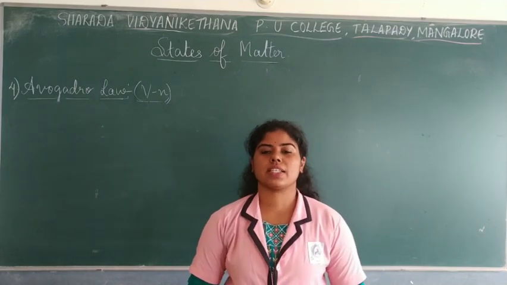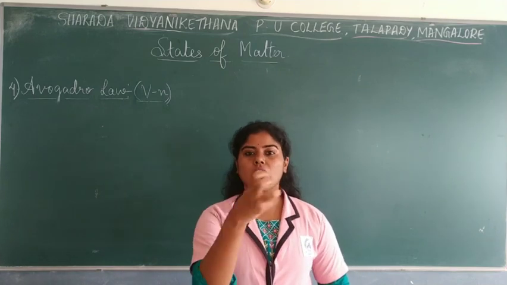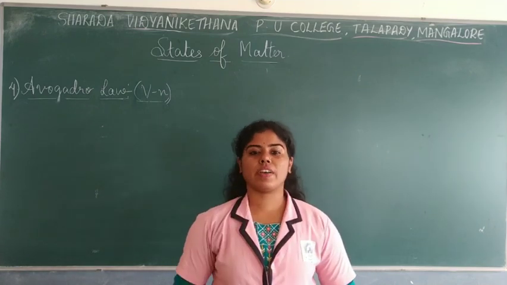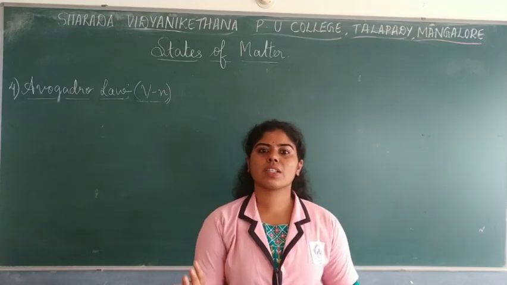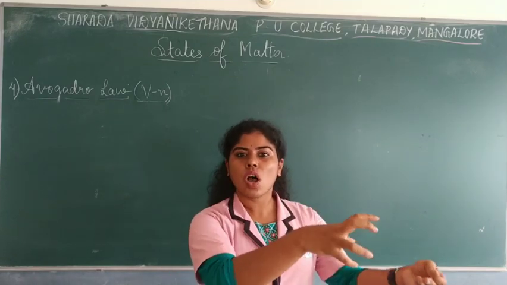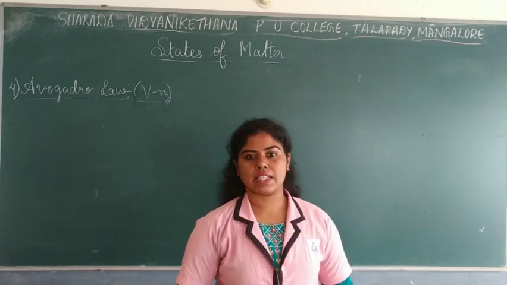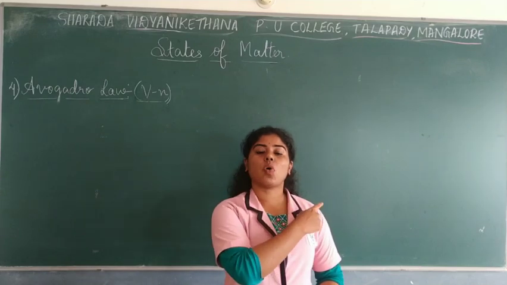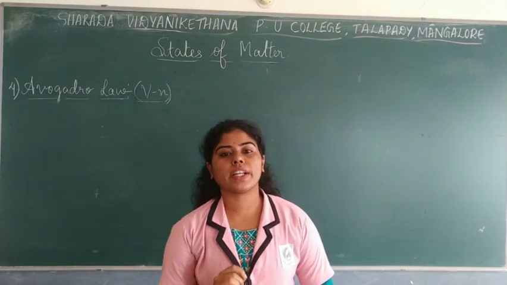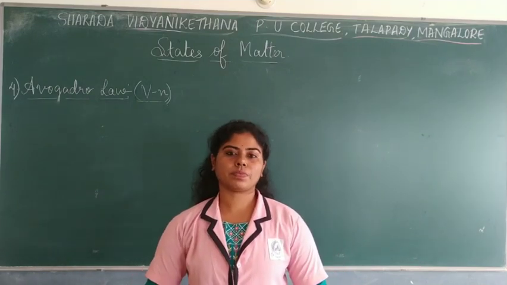That is what the law says. When we apply this law to 1 mole of a gas, we call it molar volume too, because we apply it to one particular mole of a gas. So the volume value will be around 22.7 liter per mole.